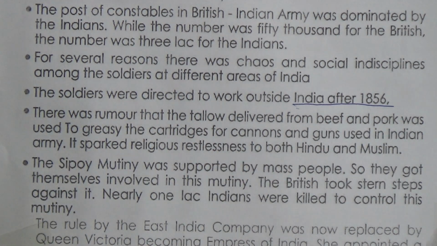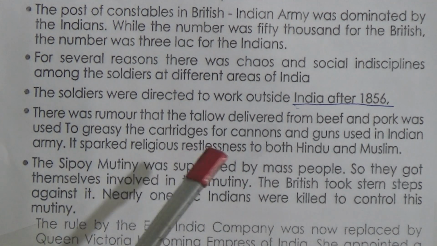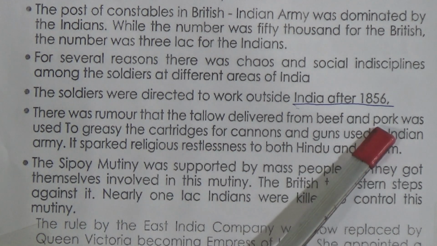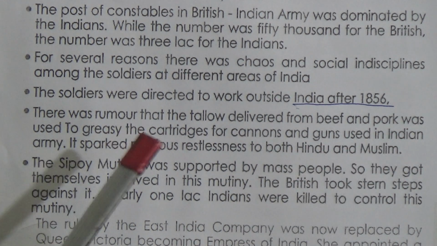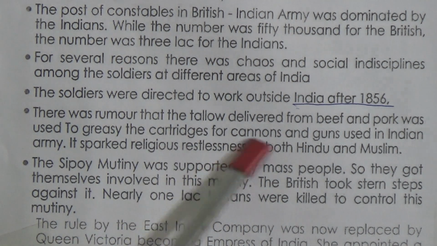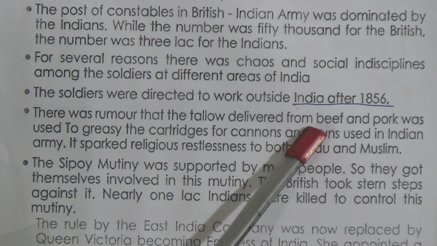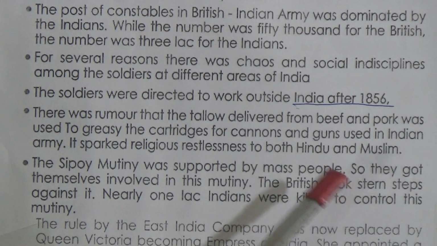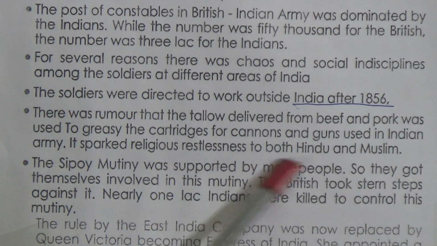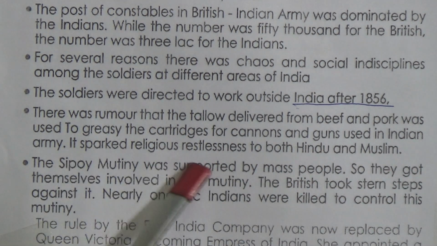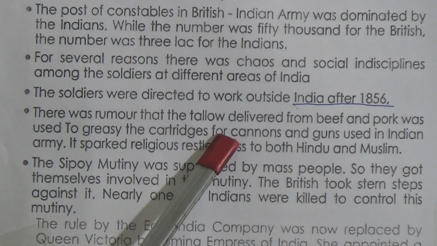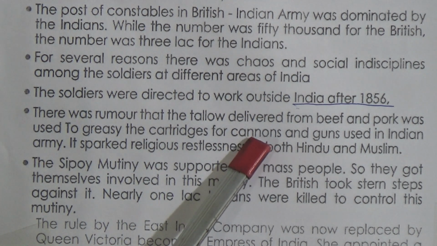So tallow means animal fat, and there was a rumor that the British used beef and pork fat to grease the cartridges for cannons and guns. And you all know that beef is forbidden for the Hindus and pork is forbidden for the Muslims. So there was a religious issue, and it sparked religious resistance from both Hindus and Muslims. So they rebelled against the British East India Company.